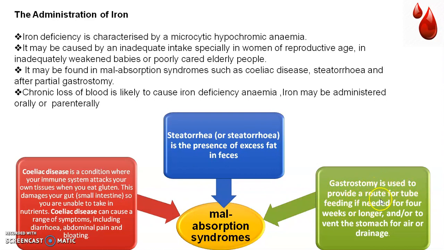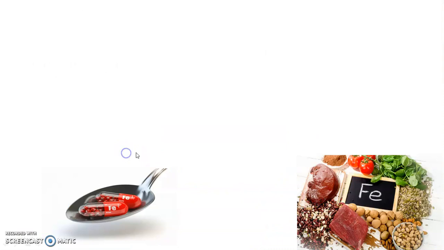It is used to provide a route for tube feeding if needed for 4 weeks or longer, or to vent the stomach for air and drainage. Gastrectomy is used when the person is not able to take food, or has had major surgery. These 3 conditions are responsible for the malabsorption syndromes.